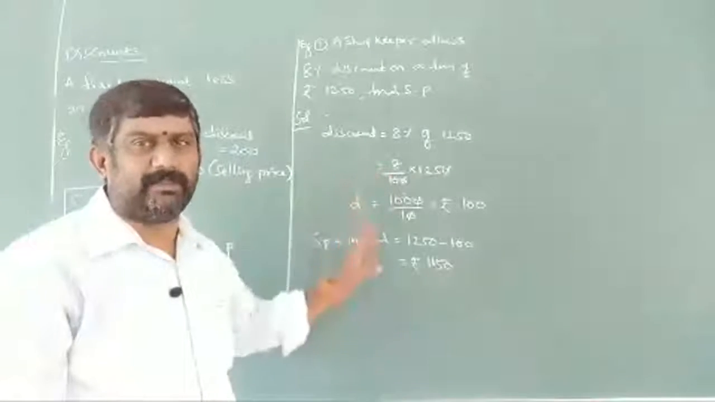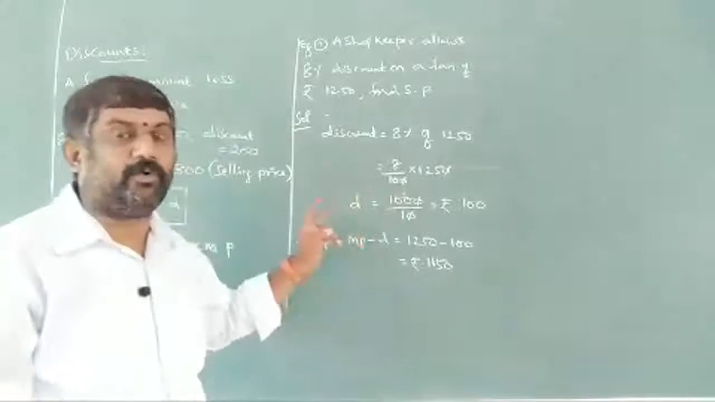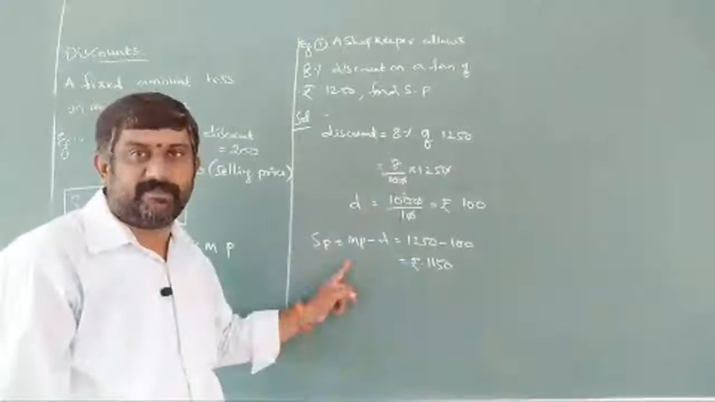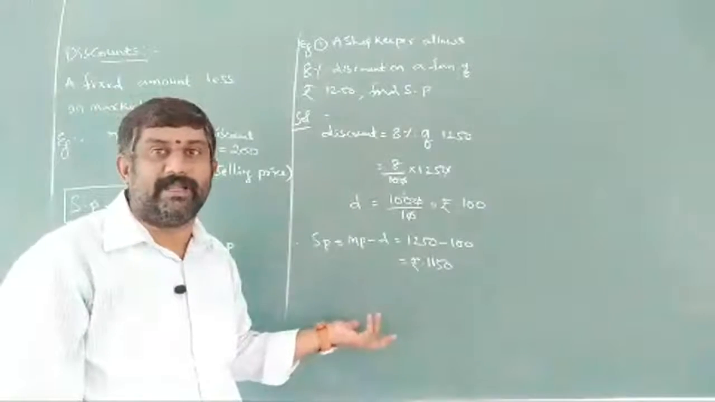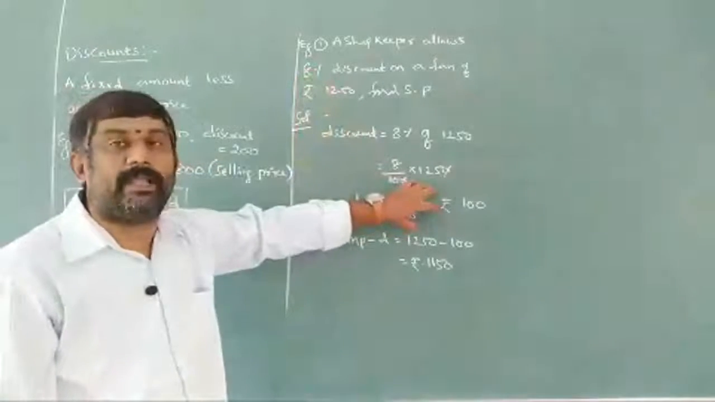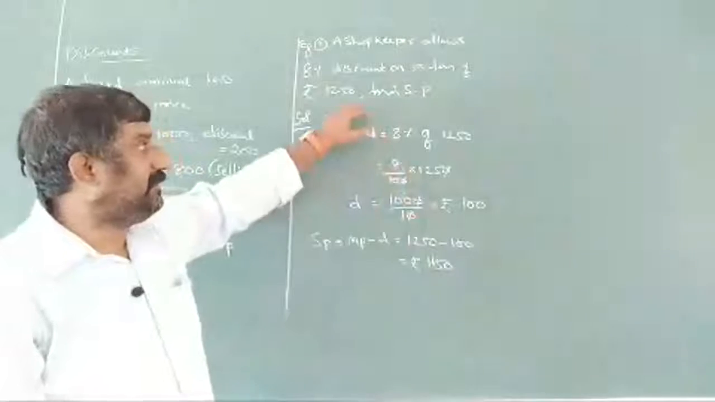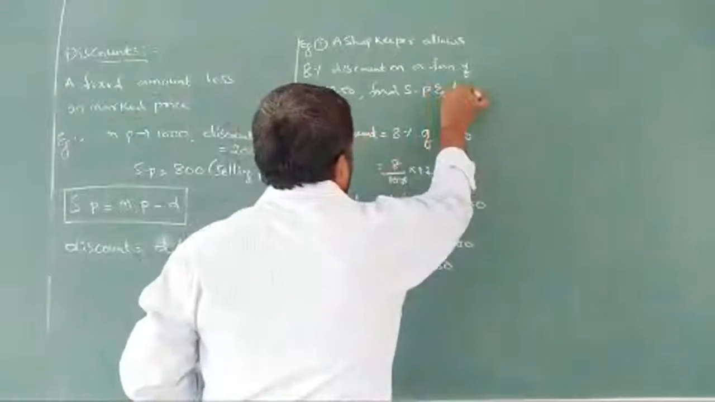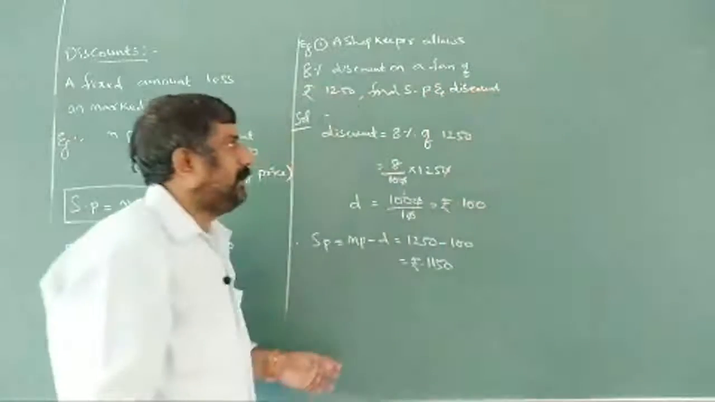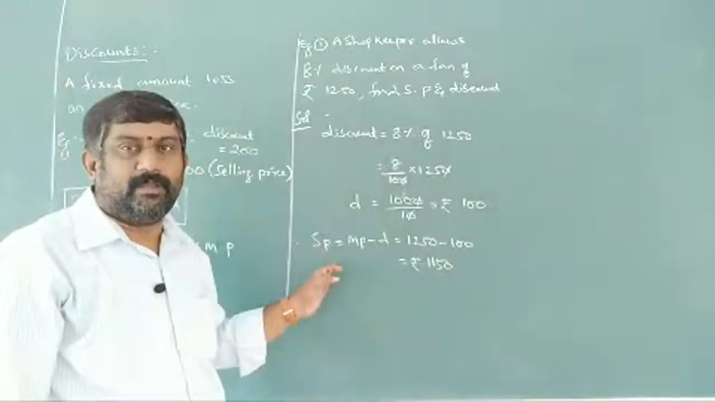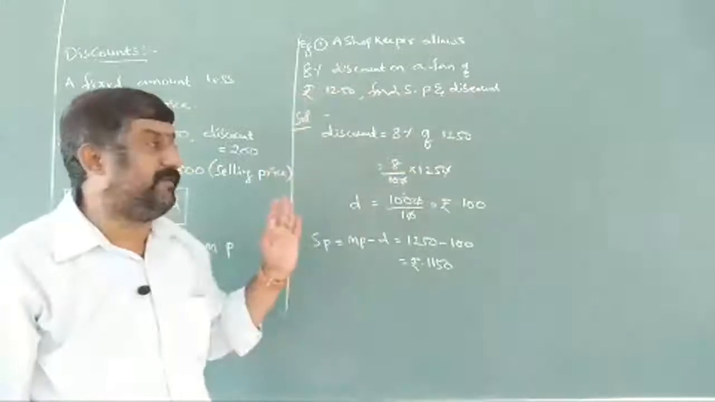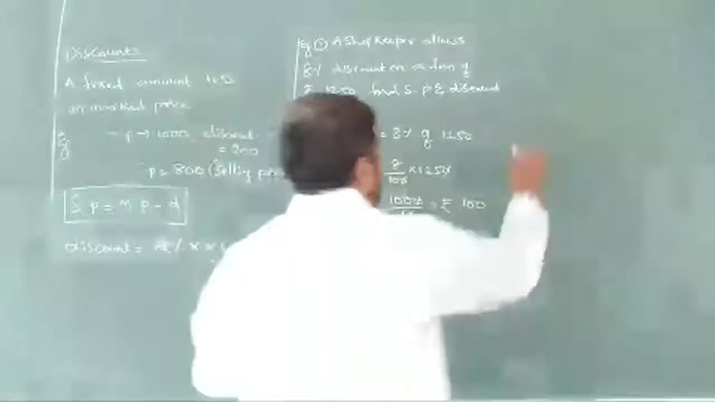This is a lengthy method. Why? Because here we have to do two steps. First of all, we need to find the discount, later we need to find the selling price. Or else directly also we can find the selling price by taking this discount percentage without finding the discount amount. Whenever he is asking the question, find SP and discount, if you go by this method, it is okay. But if he is asking only the selling price, then how do we have to go here? Let me take another example here.